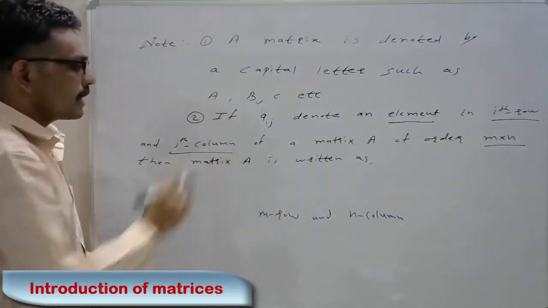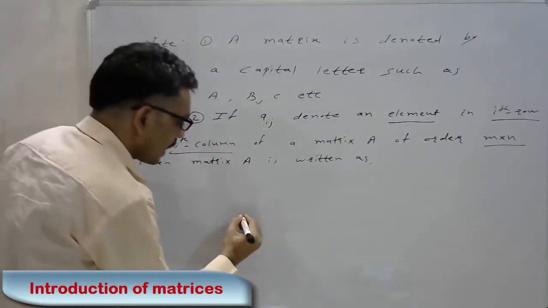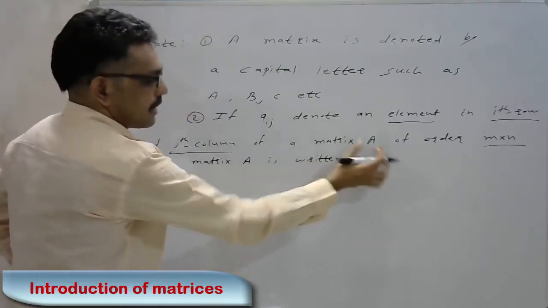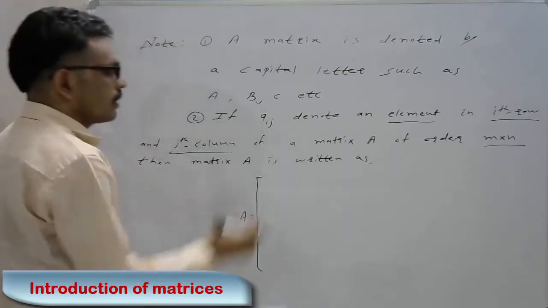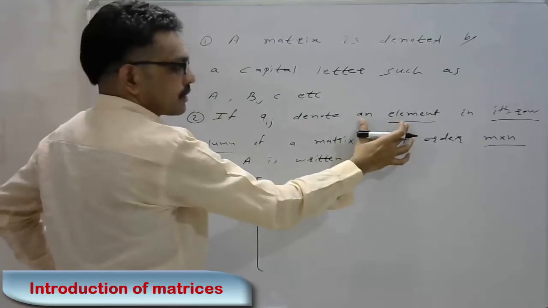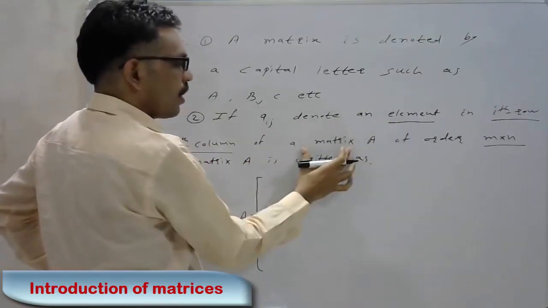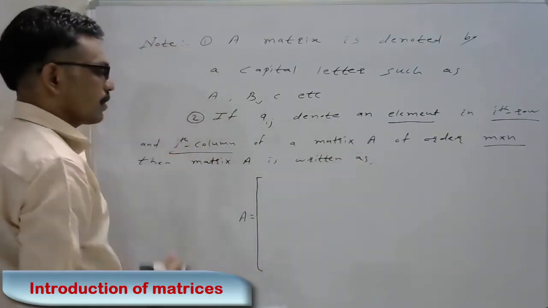Then the matrix A is written as follows. Here Aij denotes an element of matrix A in the ith row and jth column.